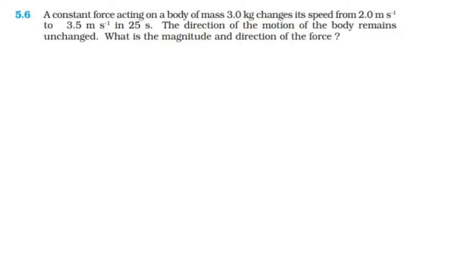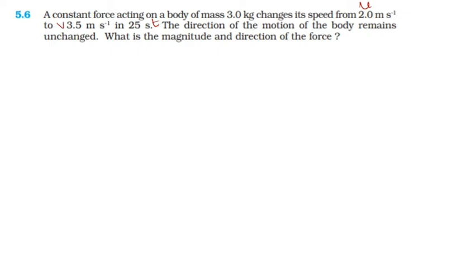Next, question number 6. A constant force acting on a body of mass 3 kg changes its speed from 2 meter per second to 3.5 meter per second. I call this u, the initial velocity, and the final velocity v. This is the given time, t equal to 25 seconds. The direction of motion of the body remains unchanged. What is the magnitude and the direction of the force?